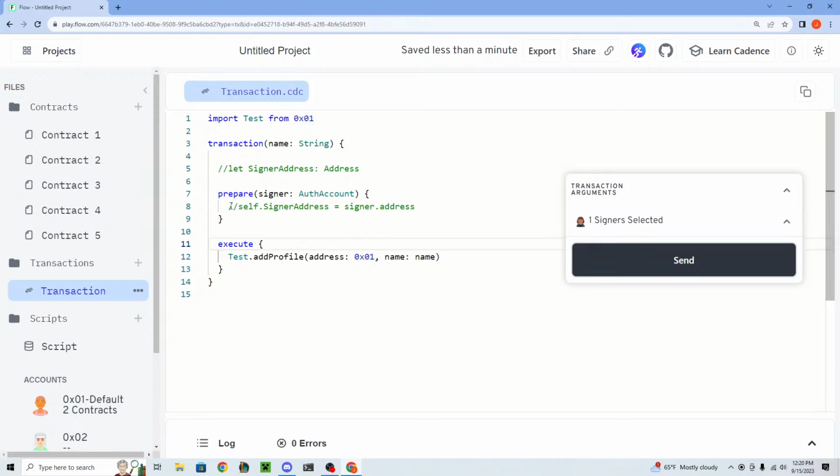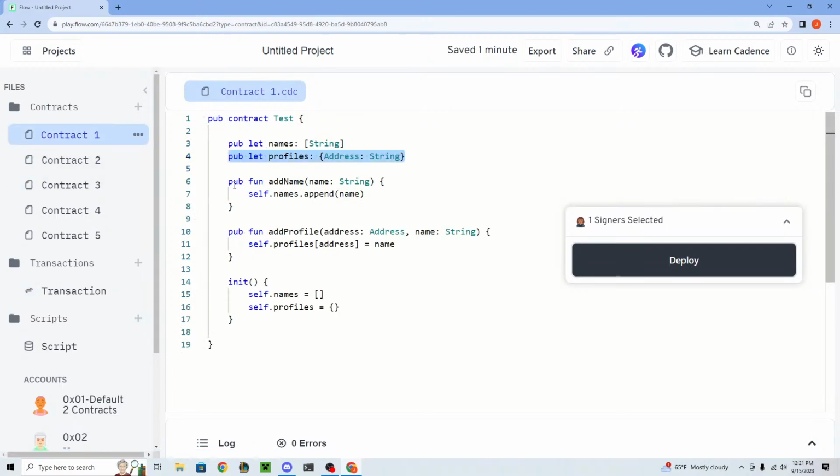So because transactions can be written by anybody, you can't do this type of security at the transaction level. This is a broader point: you can't secure anything from transactions, because anyone can always write their own transaction. Exactly, yes, that's also true that the functions are public. If they're public, then anyone can call them, so anyone can add this profile.